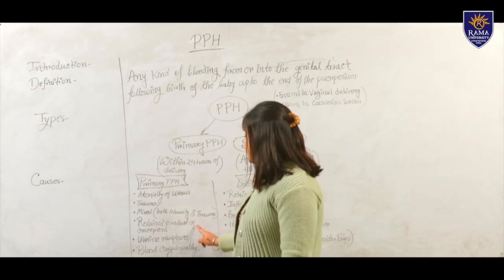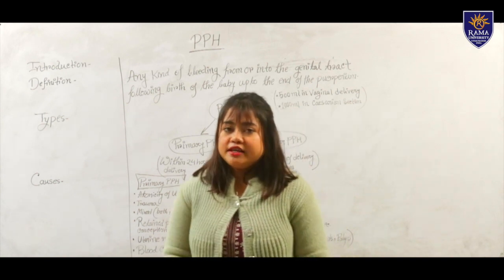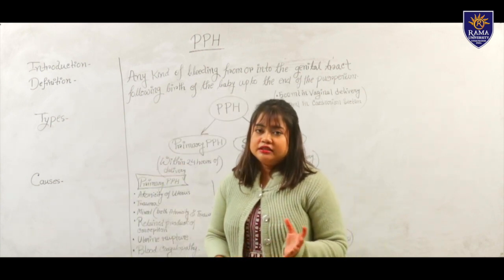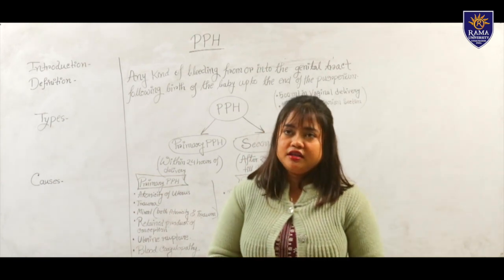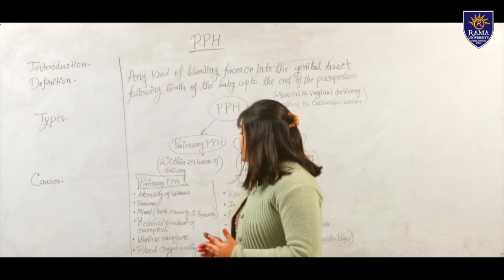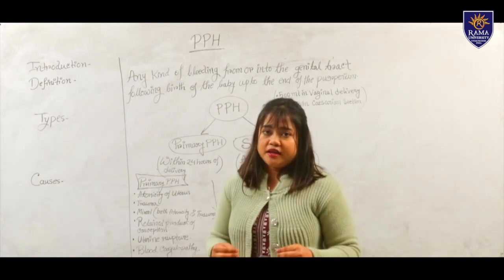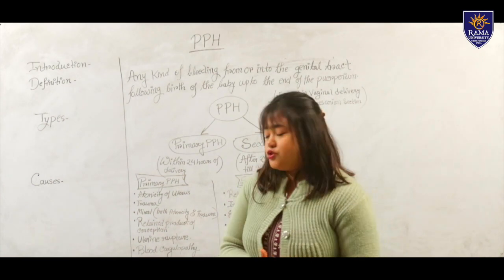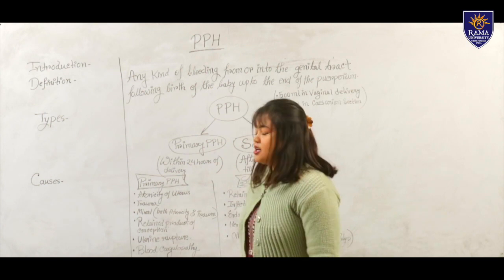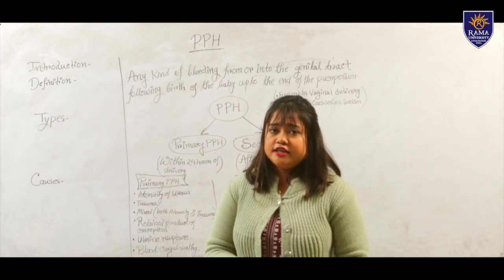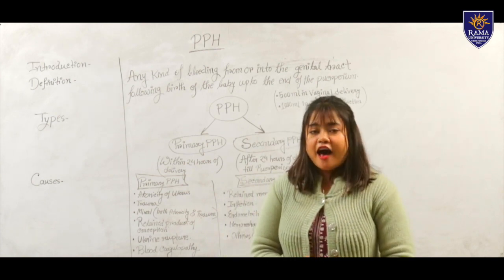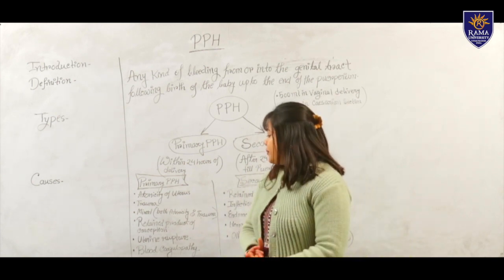Next one is retained products of conception. If the mother is going through any surgical procedures like D&C or D&E, or she is using any contraceptive or abortion methods, and if any product is remaining in the uterus, it will lead to PPH. Second one is uterine rupture. That means any rupture or any accidental case going on with the mother will lead to excessive bleeding after the delivery, and it will lead to PPH.